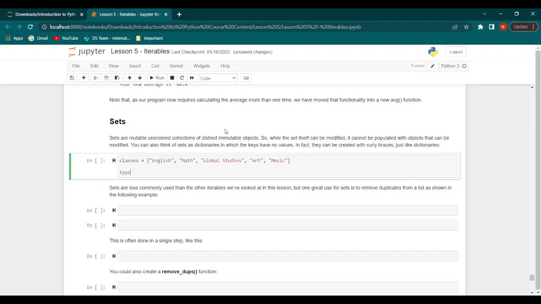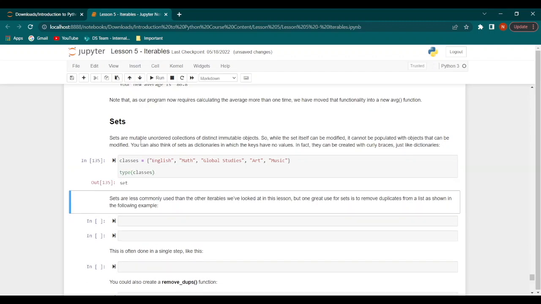Now when we find the type of classes, it is a set.